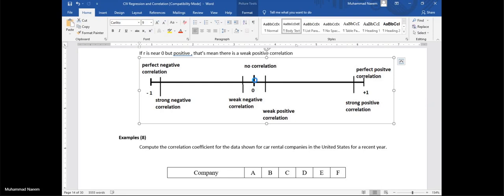Now what will happen if the value of R is near -1, near +1 and near 0? If it is near -1, this shows strong negative correlation. If it is near +1, it shows strong positive correlation. If it is near 0 but from the positive side, it shows weak positive correlation. If it is near 0 but from the negative side, this shows weak negative correlation.